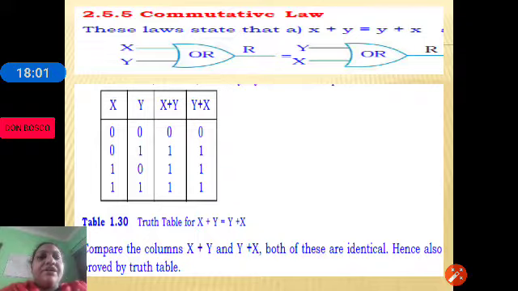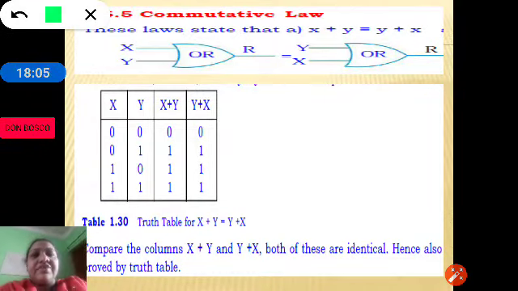When there are two variables x and y, there can be four possible combinations of inputs, that is 0 0, 0 1, 1 0, 1 1. Now let us do x plus y. 0 plus 0 is 0, 0 plus 1 is 1, 1 plus 0 is 1, 1 plus 1 is 1.